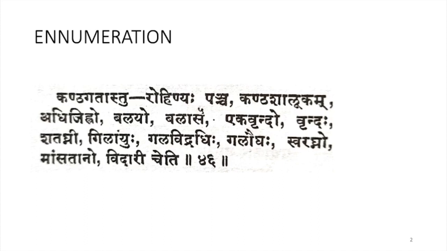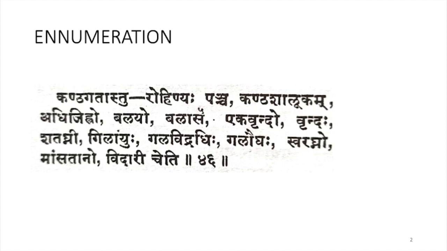Kandagadastu Rohinyaha Panja Kandashalukam Adijihvu Valayo Balasa Ekavrindo Vrindaha Shadakni Gilayu Galavidradi Galaukha Swarakno Mamsatano Vidarischa iti.